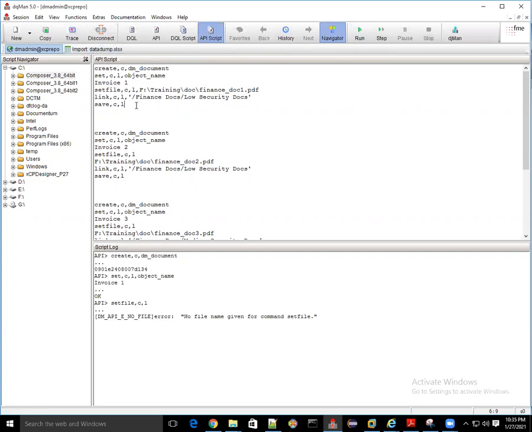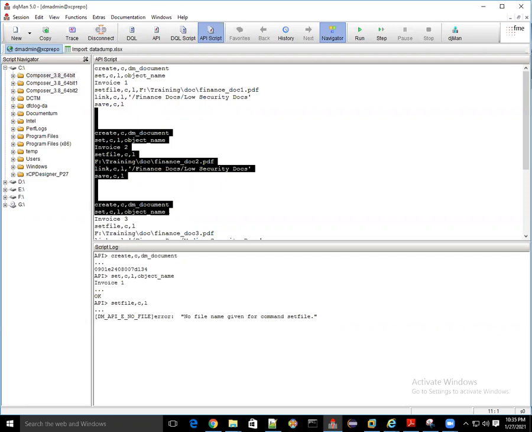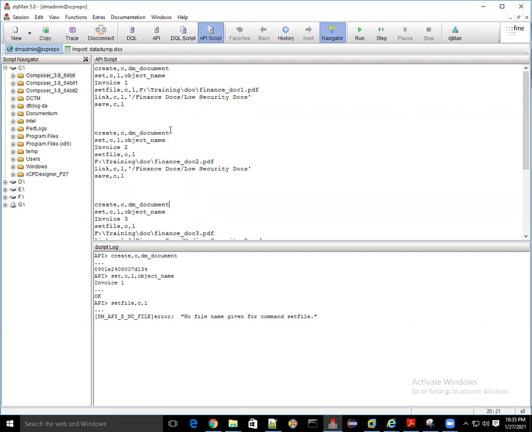See, here it starts giving an error. Let's say you have created a script like this, and it starts giving an error like this.